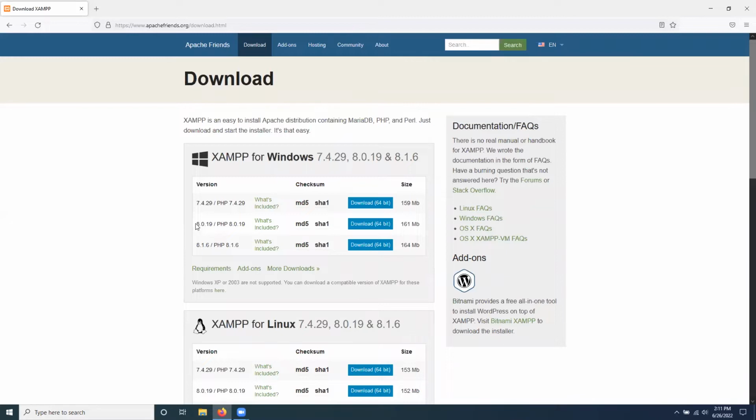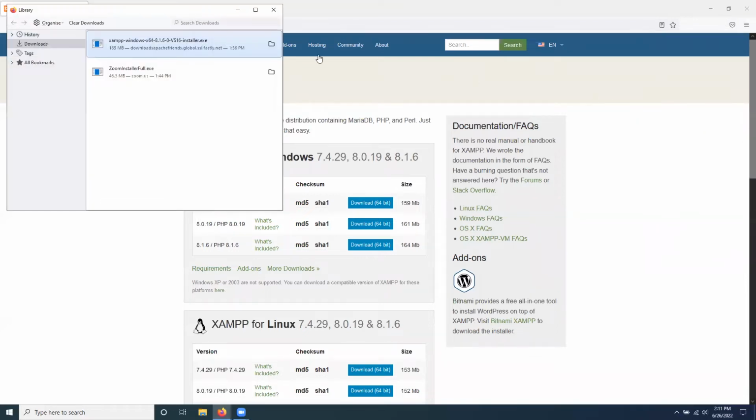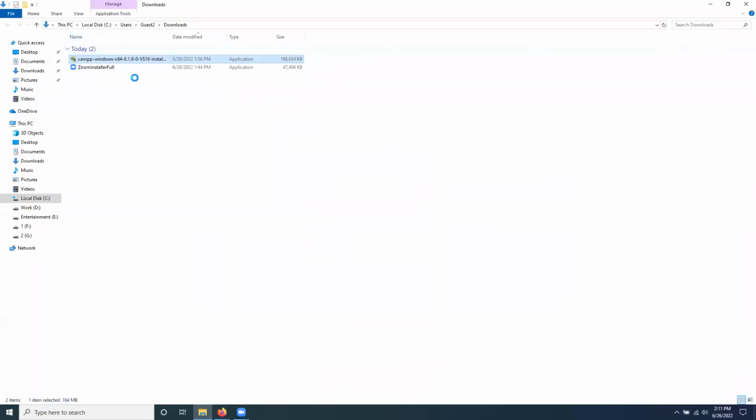Then you can see the version of it and the requirements if you want to see. Then go and download the most recent one. I think I've already downloaded it before, so I'm gonna open it now. I think I have the new one. Yes, I'm gonna run it as administrator.